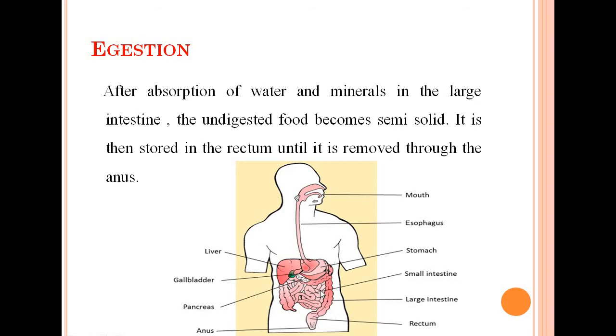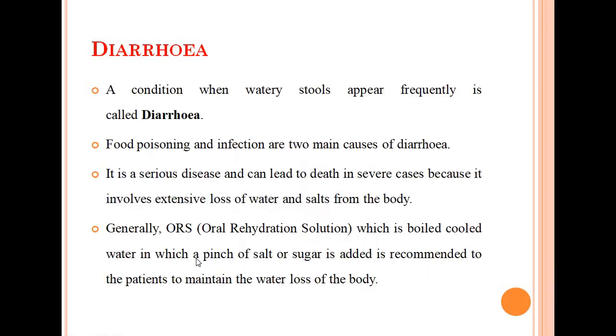Now from there it enters into the small intestine, where the complete digestion takes place. The complex carbohydrates get converted into glucose, proteins into amino acids, and the fats into fatty acids and glycerol. From the small intestine, absorption and assimilation takes place, and from the large intestine the water and minerals get absorbed. The undigested particles get stored in the rectum until they are removed through the anus. So this is all about the human digestive system.